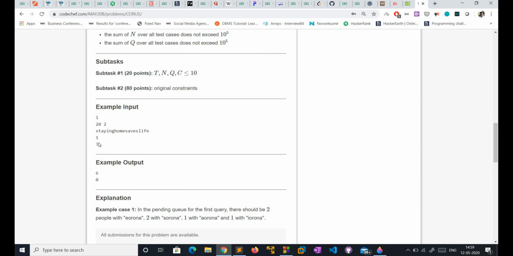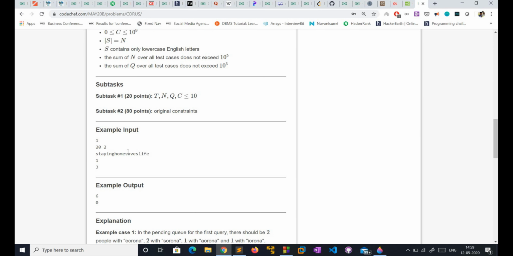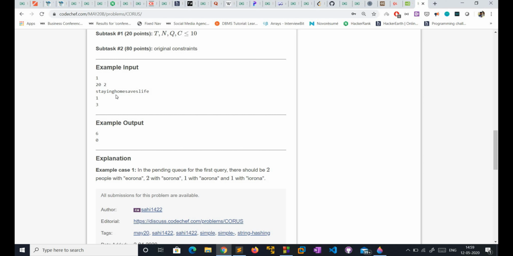So we will need to find the number of persons in a pending queue like this. In the pending queue for the first query, there should be two people with Erona. So how many are in this string? There are two.